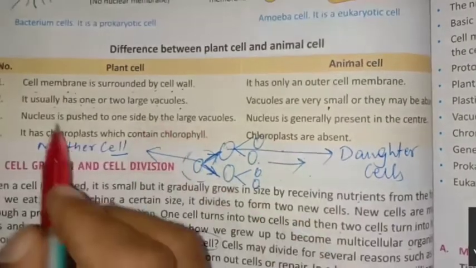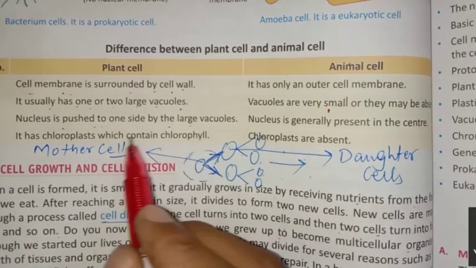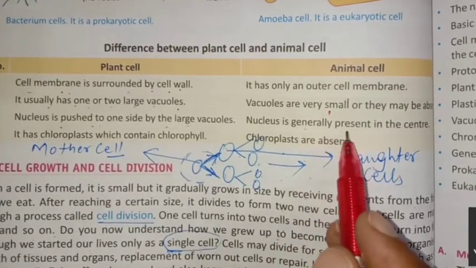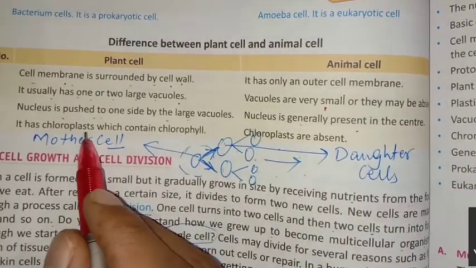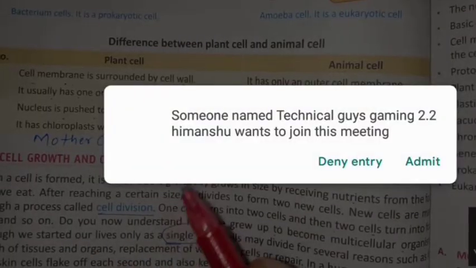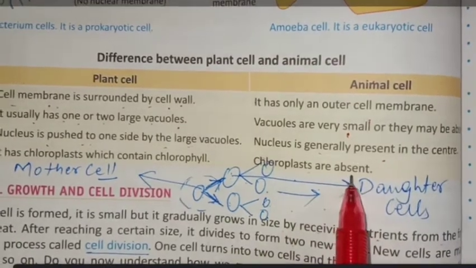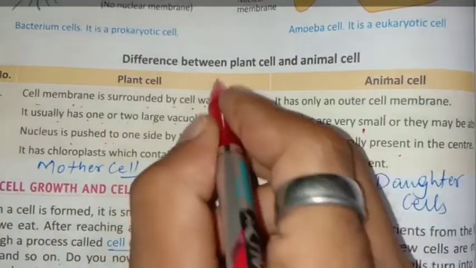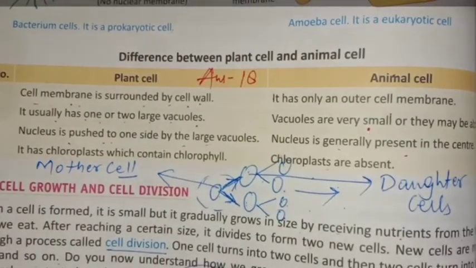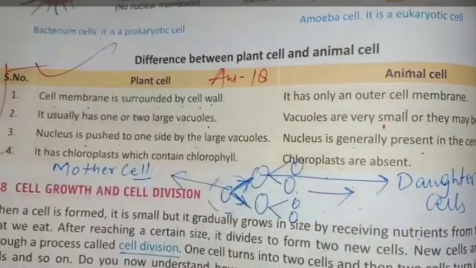In plant cells the nucleus is pushed to one side by large vacuoles, but in animal cells the nucleus is present in the center. Plant cells have chloroplast that contains chlorophyll, which helps in the making of food, but in animals chloroplast is absent, so they cannot make their food. This table is our answer number 18.